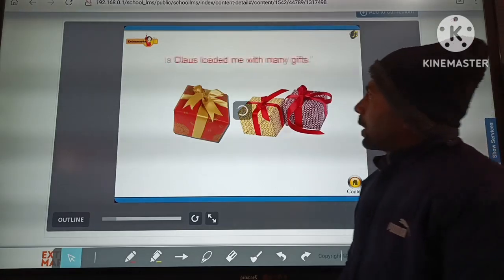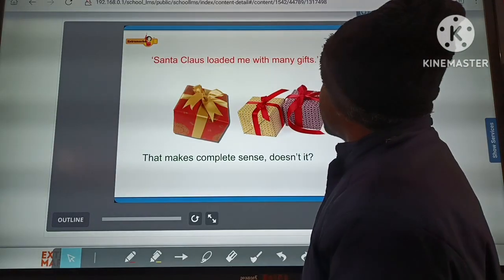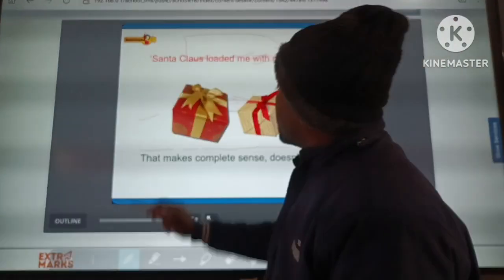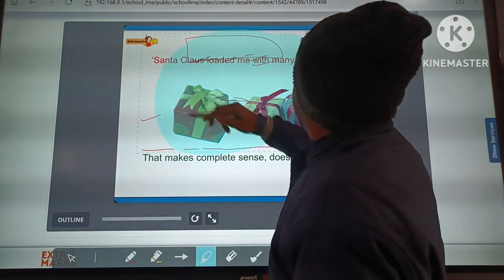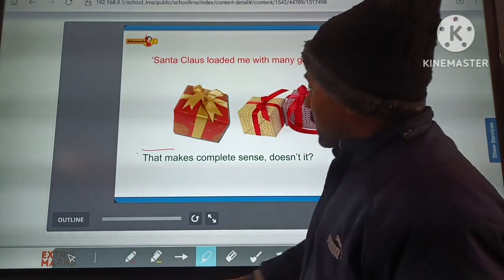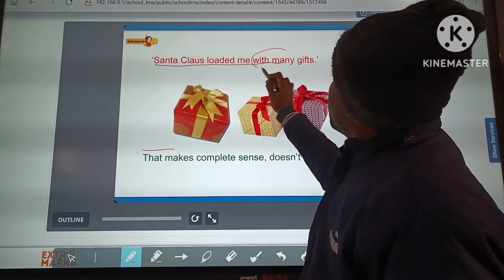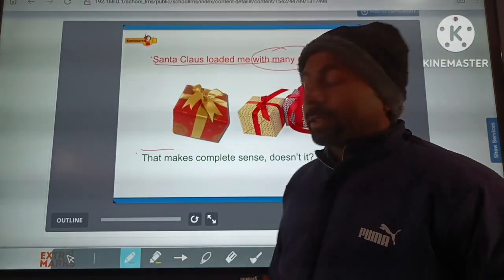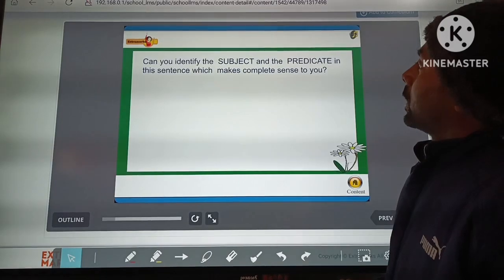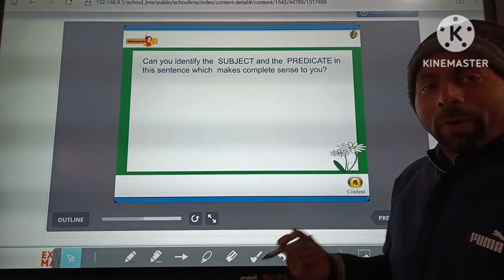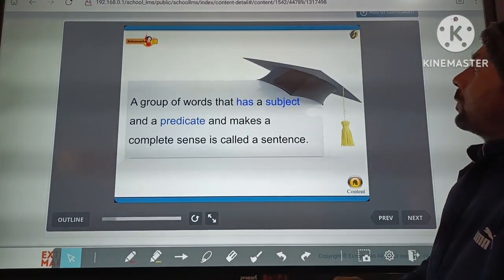Here, next, you can see: Santa Claus loaded me with many gifts. Now this sentence makes complete sense. This is a group of words and it makes complete sense, like Santa Claus loaded me. You can see this phrase is included in this sentence. Now next, we can easily identify the subject and predicate. Now you know what the kinds of phrase are.